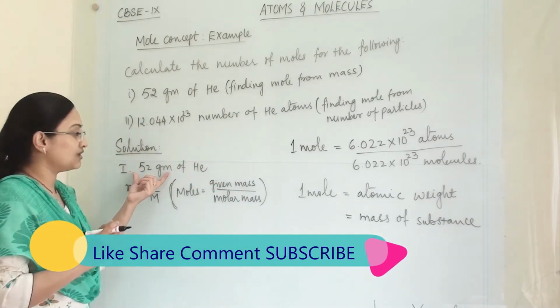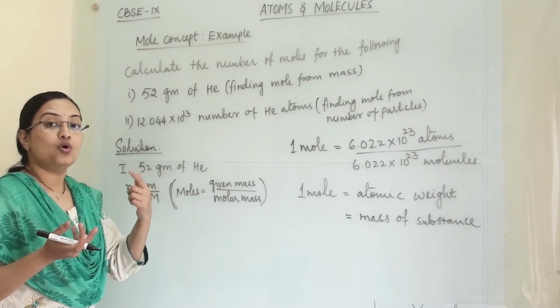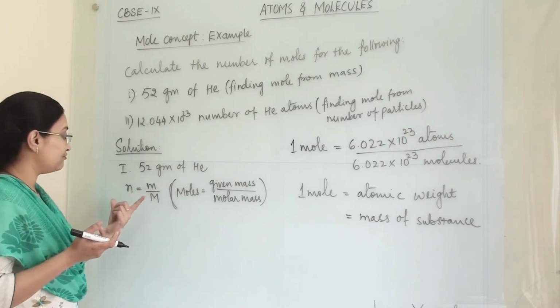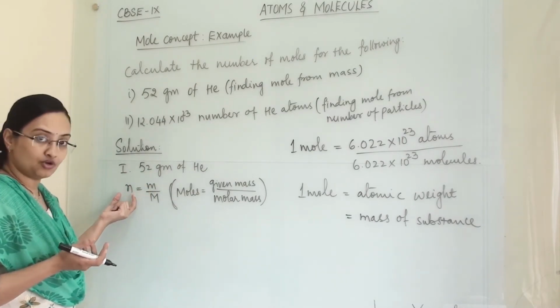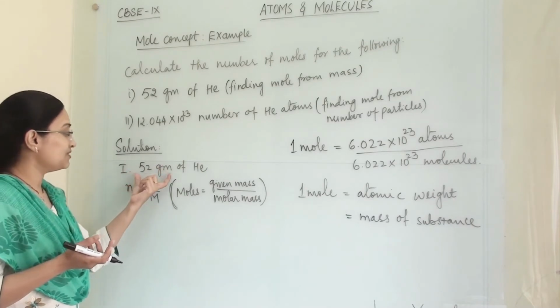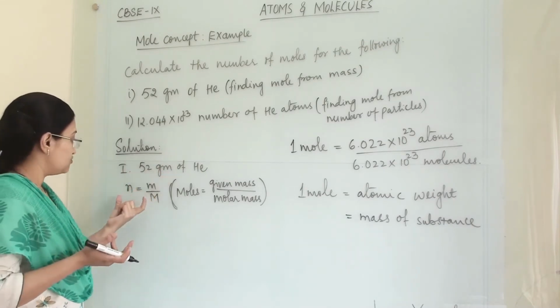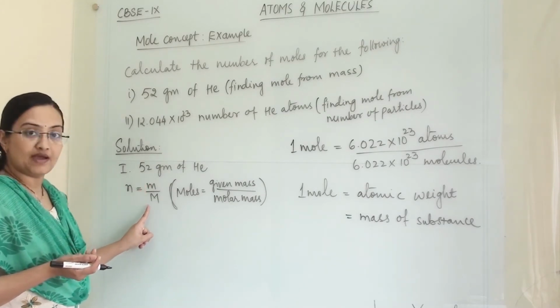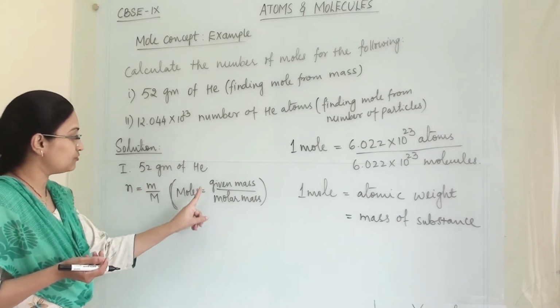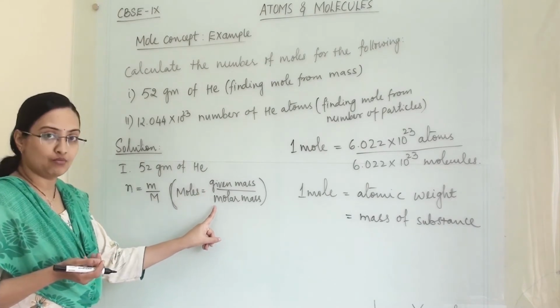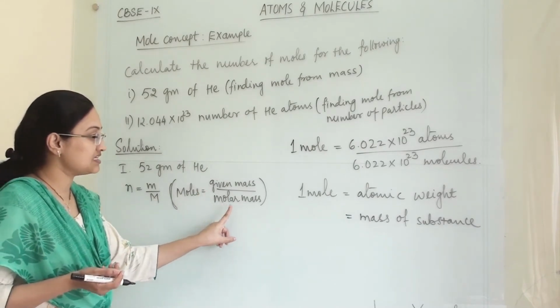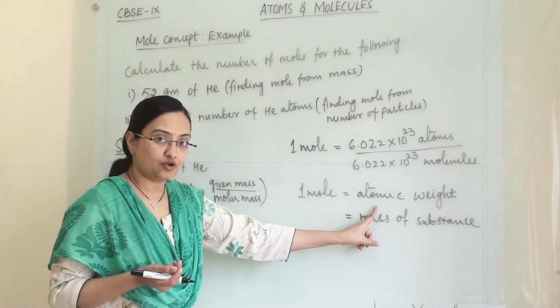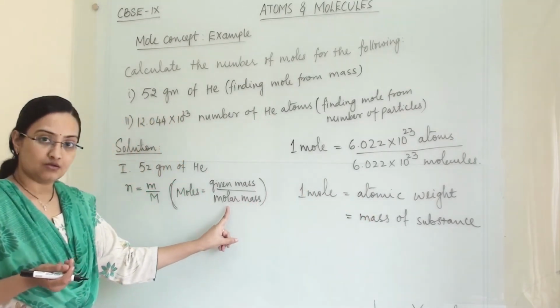Now we have one formula from which we can find the number of moles from the given mass. The formula is n equals small m divided by capital M. Here mole equals given mass divided by molar mass. Molar mass is atomic weight. Atomic mass is also known as molar mass.